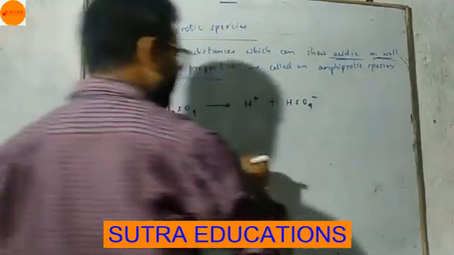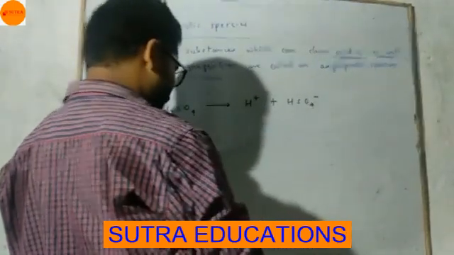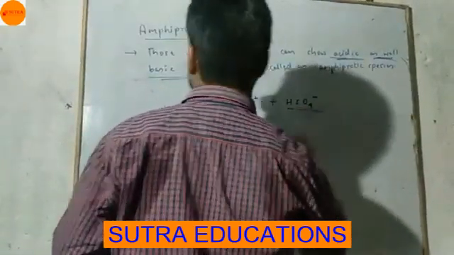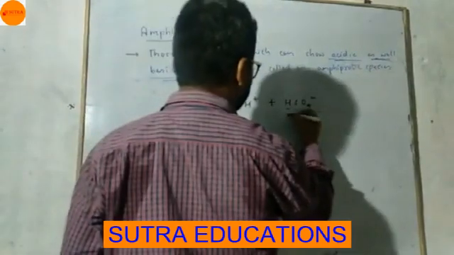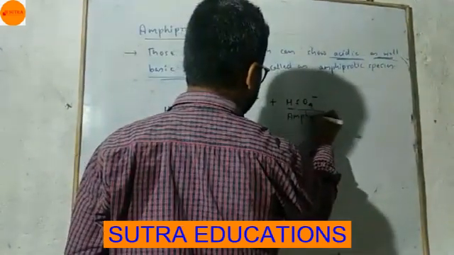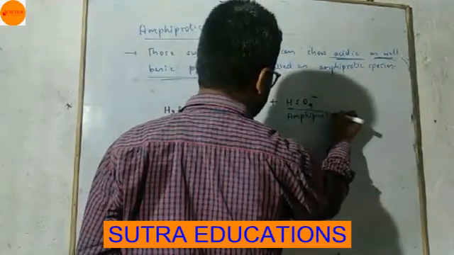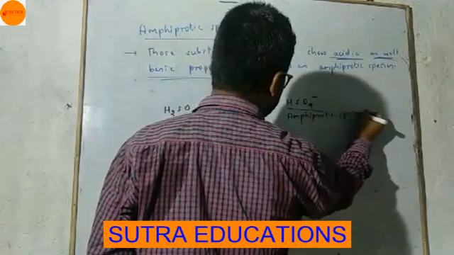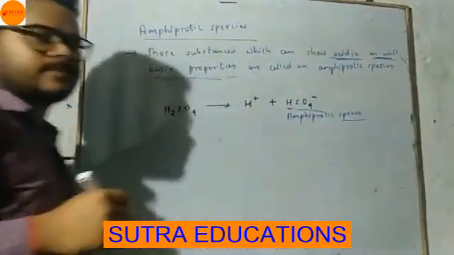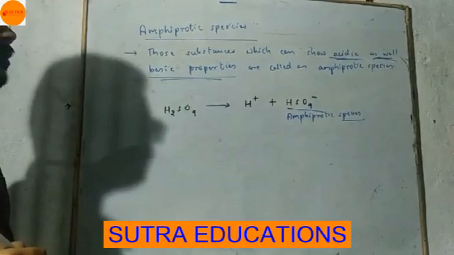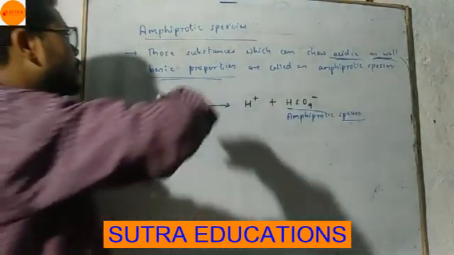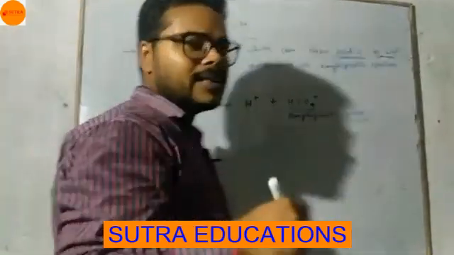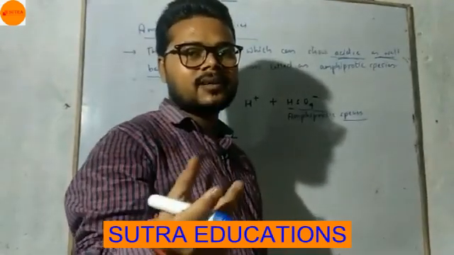So this HSO4 minus is an amphiprotic species. Why is this an amphiprotic species? I told you amphiprotic species can show acidic as well as basic, both nature.